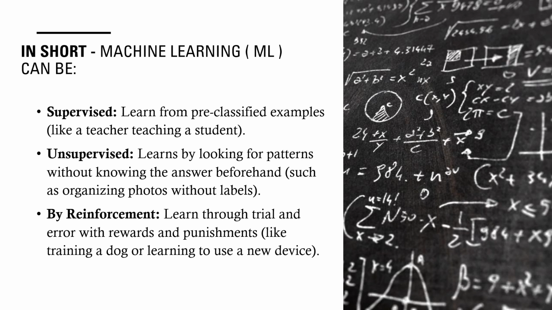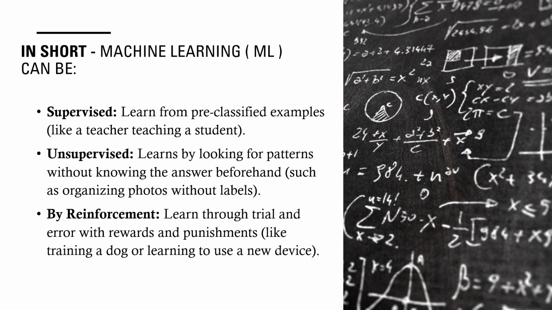1. Supervised learning. The model learns from already classified examples, like a teacher teaching a student. 2. Unsupervised learning. The model looks for patterns in the data without knowing the answer in advance, such as organizing unlabeled photos. 3. Reinforcement learning. The model learns through trial and error, receiving rewards or punishments, like training a dog.